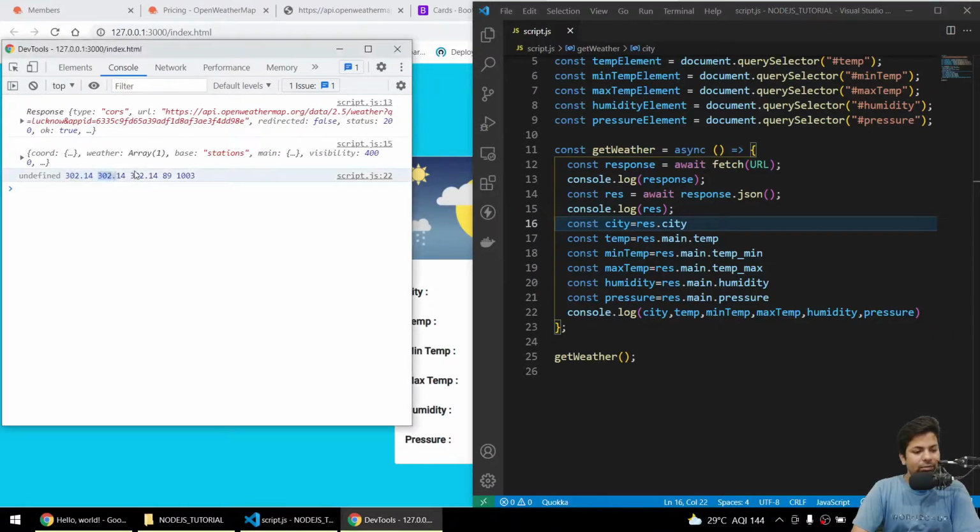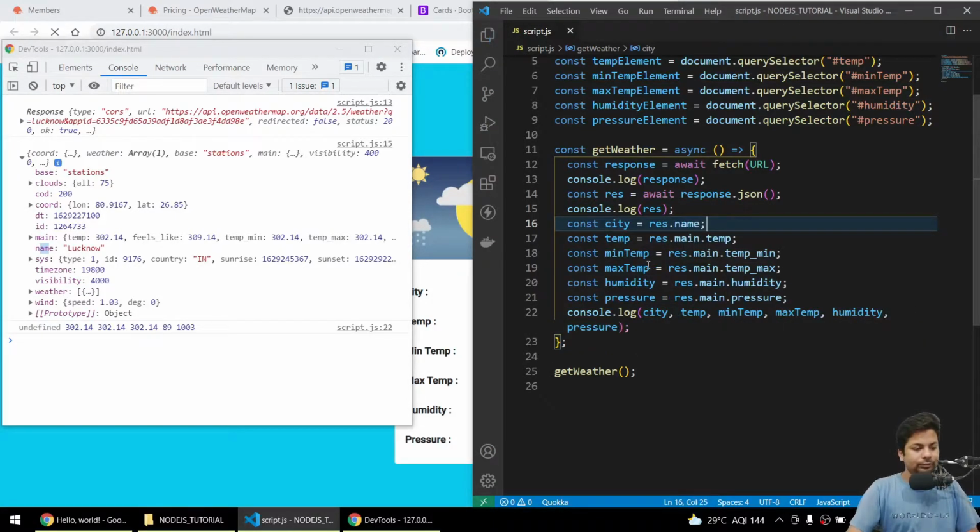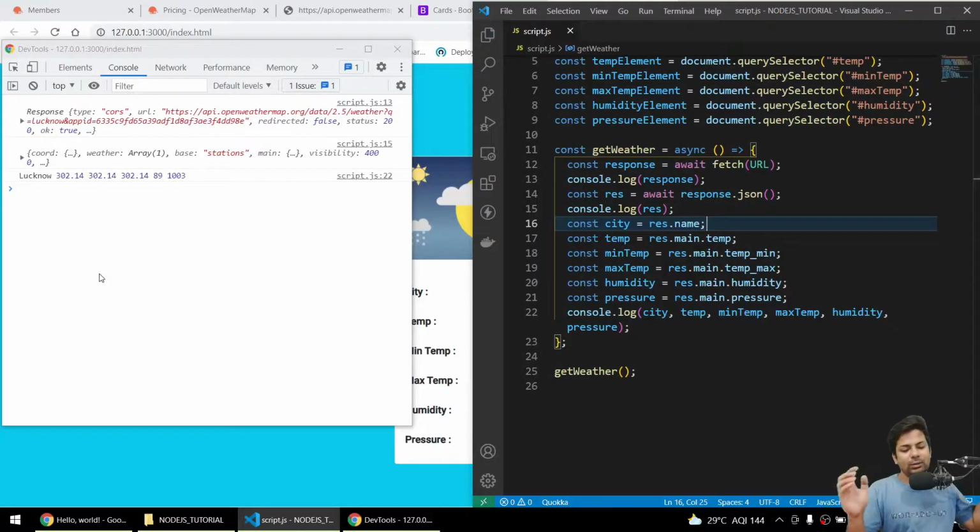because we got temperature, minimum, maximum, humidity and pressure. So why is city not accessible, let me see. Okay, it's called name, not city, so we'll change it to name. So we got name also, but you can see there are some problems, not problems, but we can fix it.